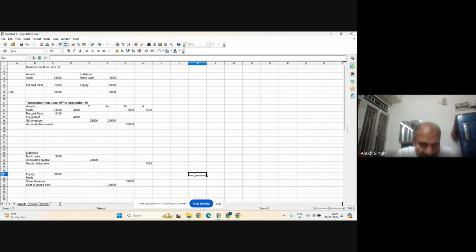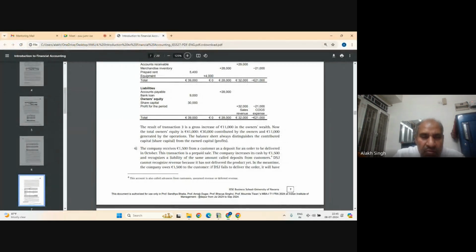So keep asking questions like this, then all will be clear. If you are not clear, maybe somebody else is also not clear. Or if they are clear, then it will be a repetition for them or a confirmation of their knowledge. Okay. So goods deliverable became the liability part. Now 4 is over.